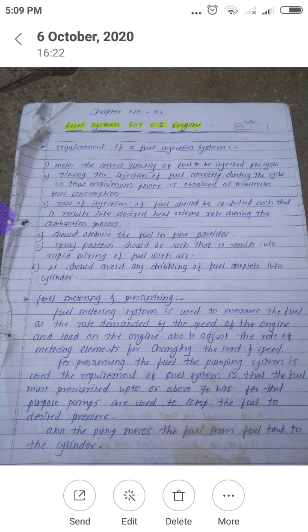So for that purpose, the spray pattern should be such that it results in rapid mixing of fuel with air. Whatever fuel we supply, all of it must be mixed with air.